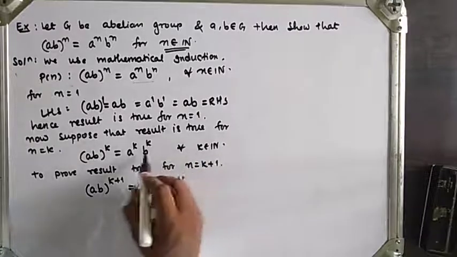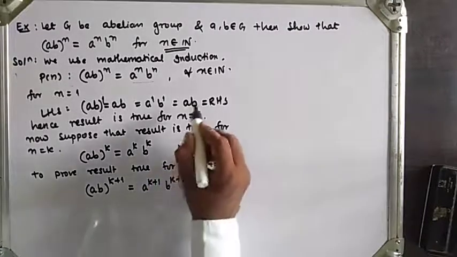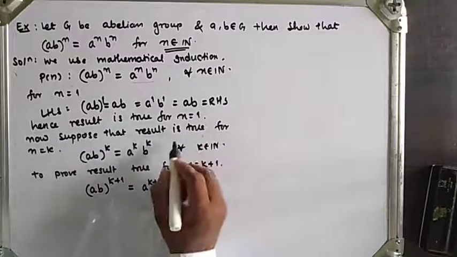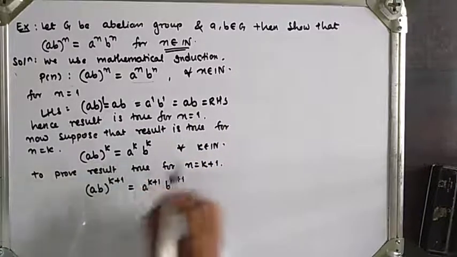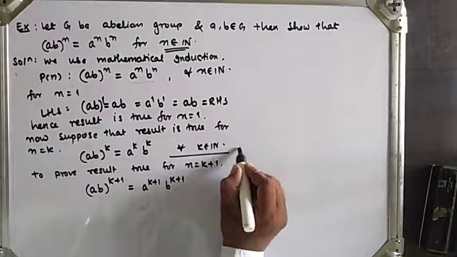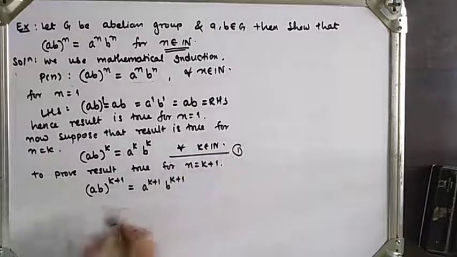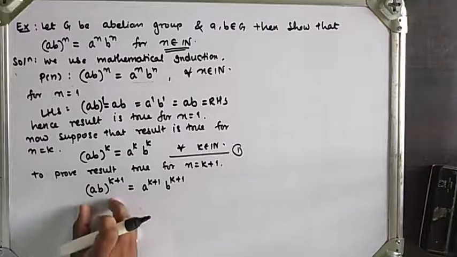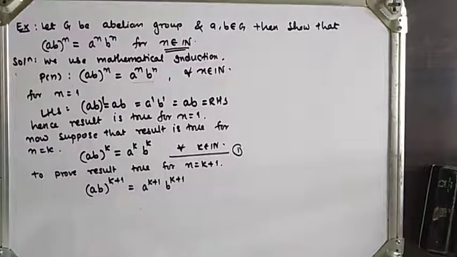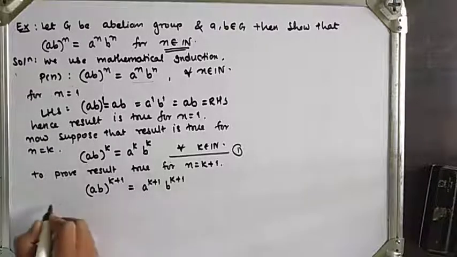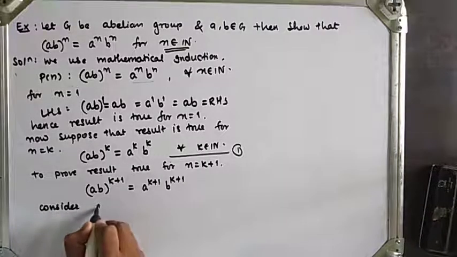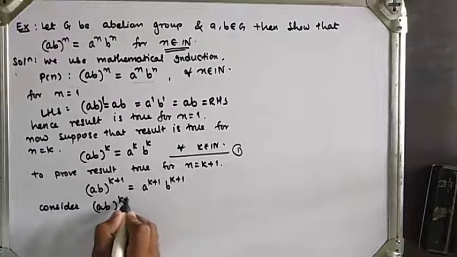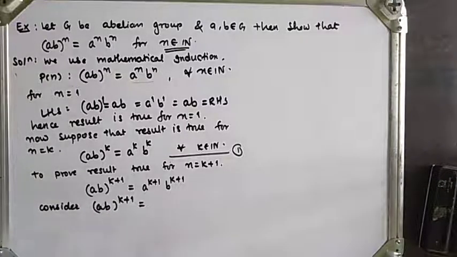So this is the equation. Here (a * b)^1 = a * b, and (a * b)^k = a^k * b^k. So this is equation number 1. Now I will consider the left hand side and prove the right hand side. So consider (a * b)^(k+1), which can be written as (a * b)^(k+1).